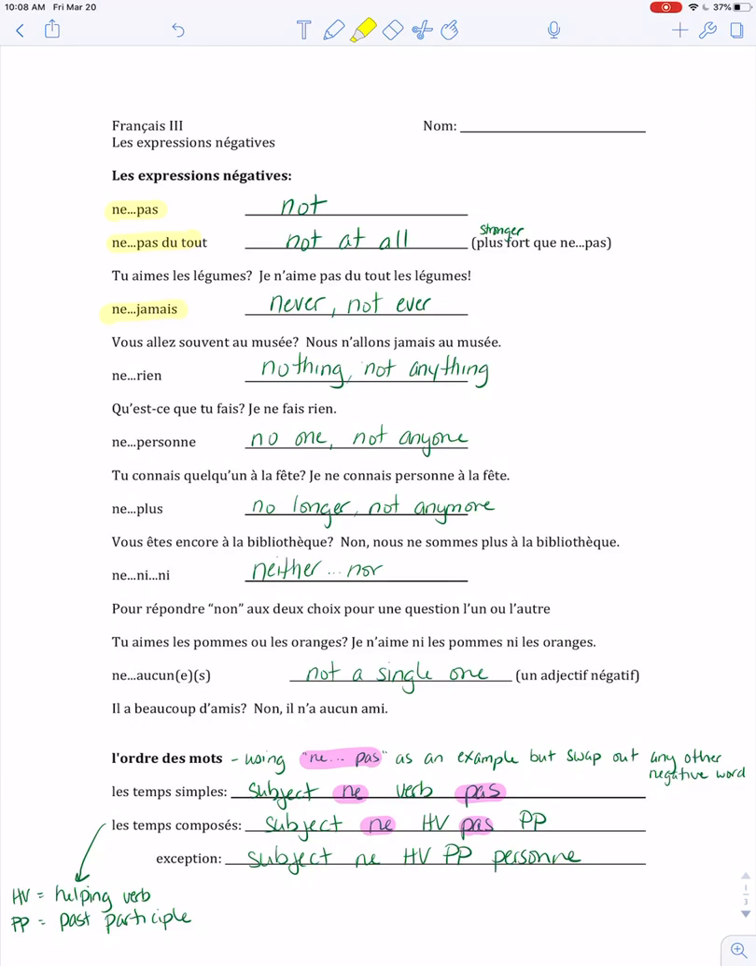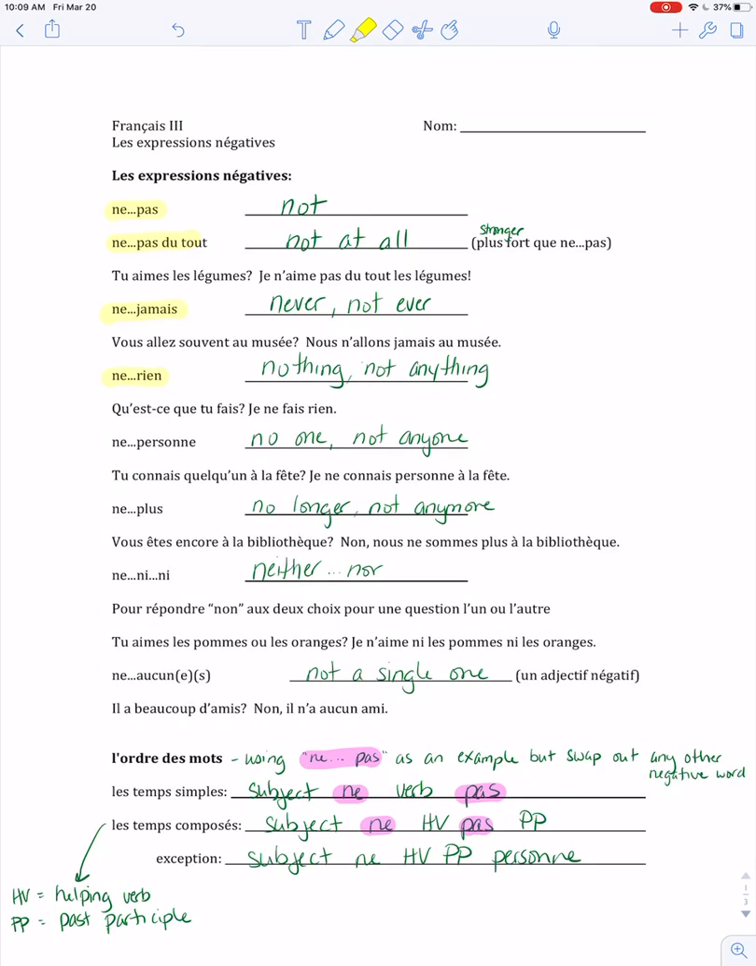Ne jamais for never or not ever. An example of vous allez souvent au musée. Do you often go to the museum? Nous n'allons jamais au musée. We never go to the museum. So this would be one you'd use often with questions when it has an often, a sometimes, or an always expression. Ne rien for nothing or not anything.